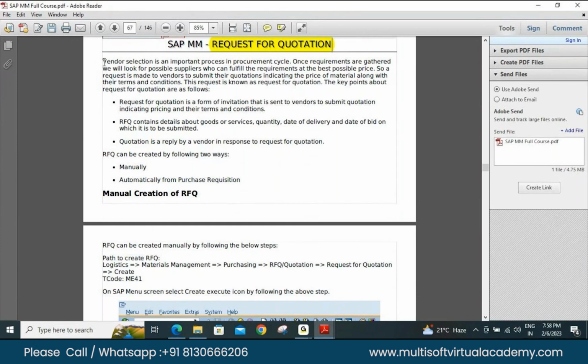So request for quotation is for vendor selection. This is a very important process. How will you select from which vendor you have to procure the material? You have to check the vendor who can fulfill your requirements at the best possible price. The company can also look at the master data, I mean, what kind of vendors they had before.